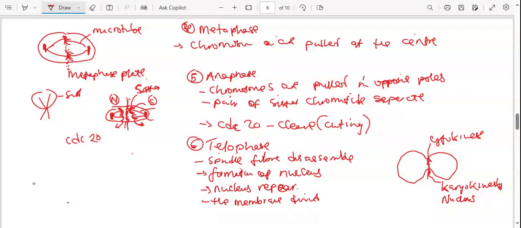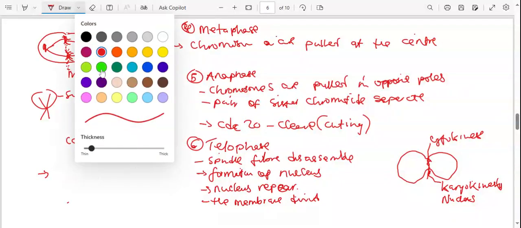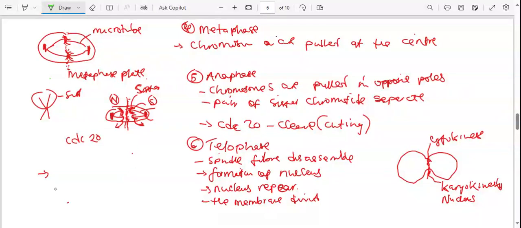Then this division we are performing here is called equatorial. Why is it called equatorial? Equatorial means equal things, because it results in an equal number of chromosomes in each of the two daughter cells. The two daughter cells will have the same number of chromosomes. That's the reason why we call it equatorial.